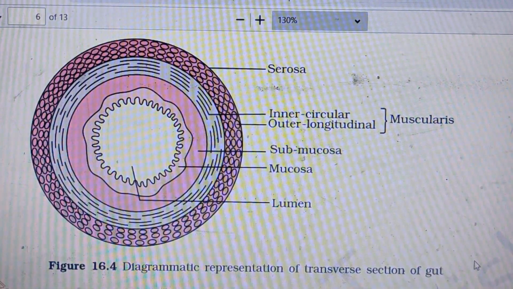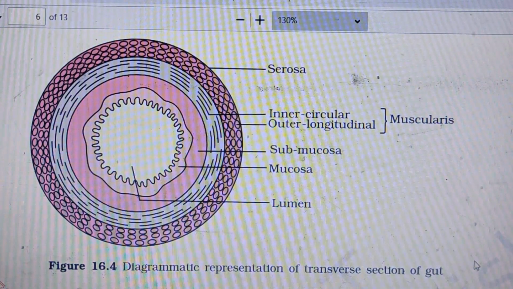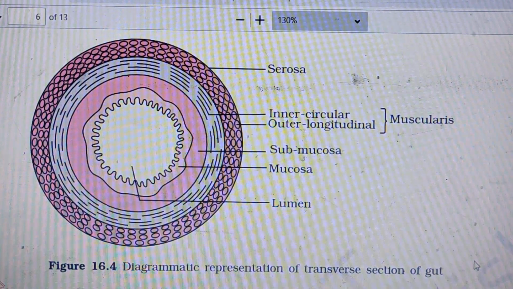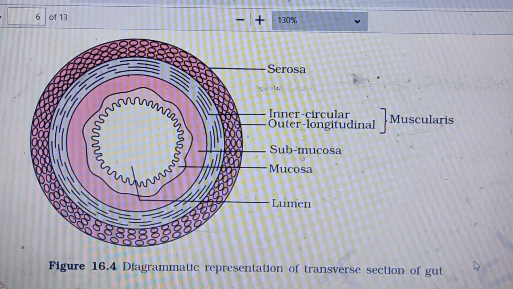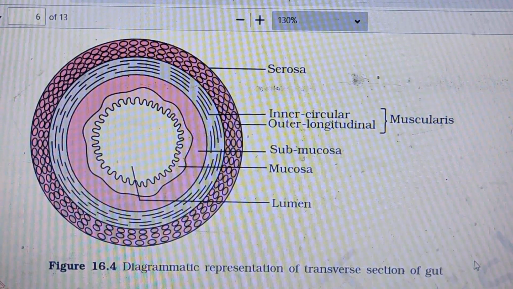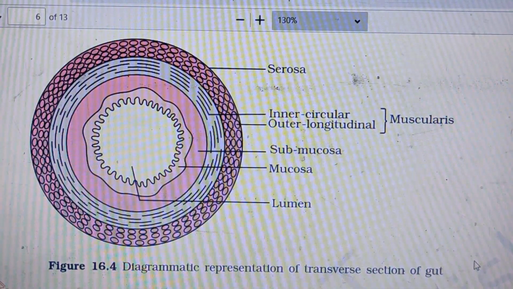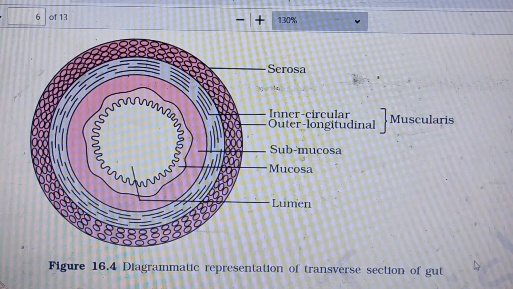If we cut the gut transversely, then we will see four layers. The outermost is serosa, and then next is muscularis. This muscularis has outer longitudinal and inner circular muscles. In the stomach, there is an extra layer called the oblique layer, which is innermost. Next is submucosa, and next is mucosa, which contains the lumen.